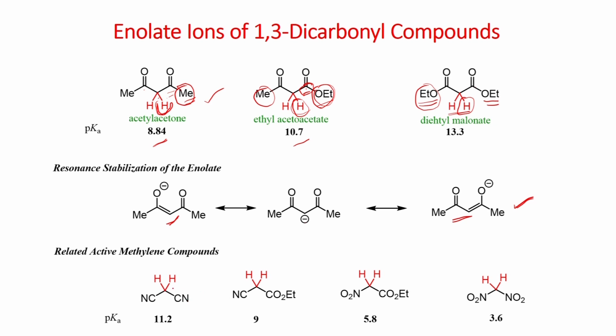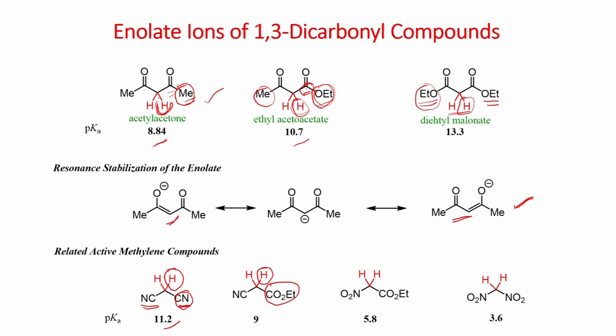Here this CH bond, this methylene group, is also bonded to two electron withdrawing groups, nitrile groups. The pKa value of this proton is about 11.2, and you can also replace one of the nitriles with an ester group. Now, the pKa value is reduced, because the ester is a more electron withdrawing group compared to nitrile. Therefore, the acidity of this proton is increased.